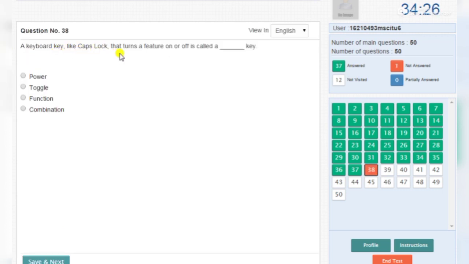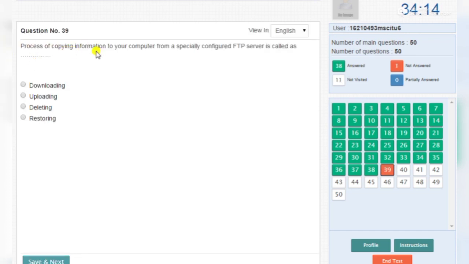A keyboard key like Caps Lock that turns a feature on or off is called a toggle key. The process of copying information to your computer from a specified configured FTP server is called downloading.